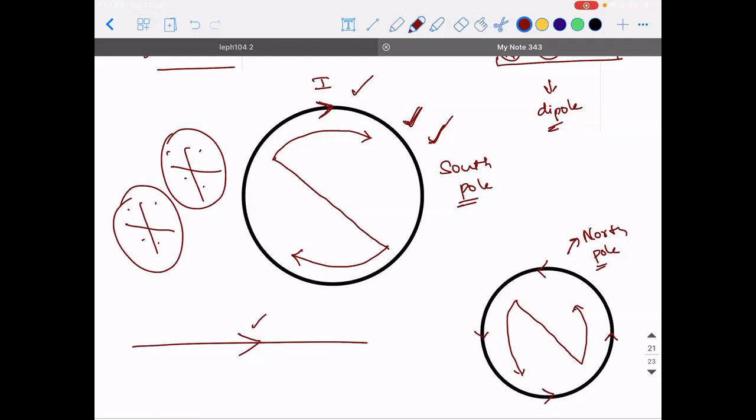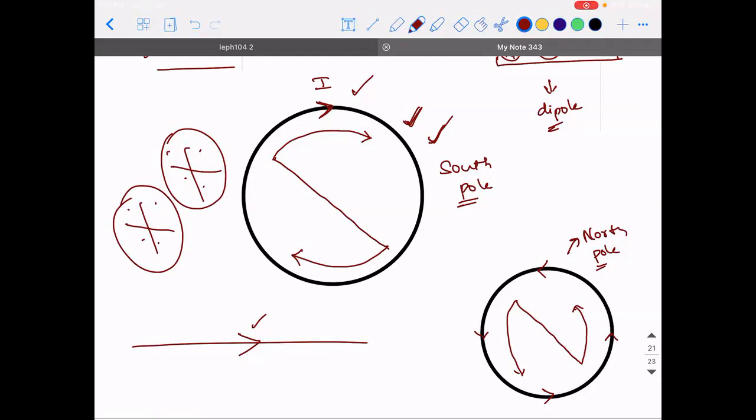Since the north pole and south pole are present on the same coil, from either of the sides, a current carrying coil will act as a magnetic dipole. Di means two, pole means polarity. Since it has both a north pole and a south pole, it behaves like a dipole. That is what this concept says. Am I clear, guys?